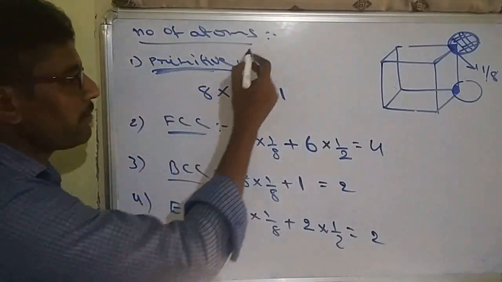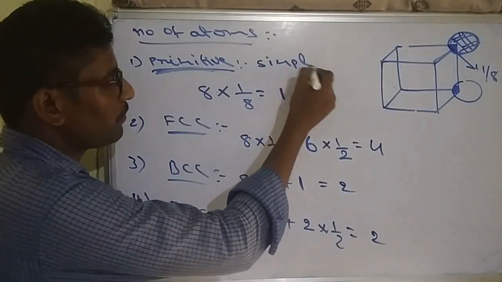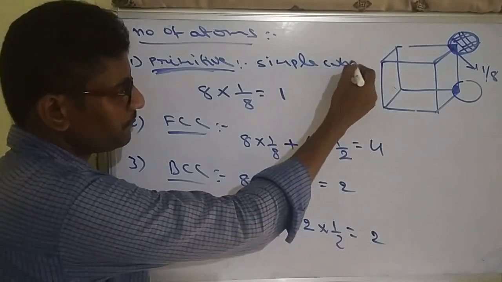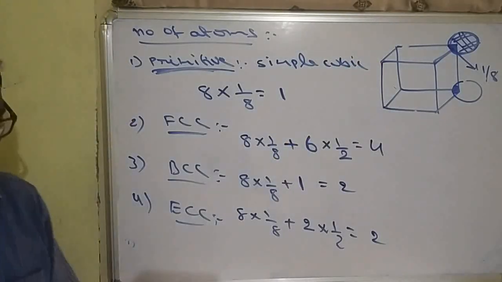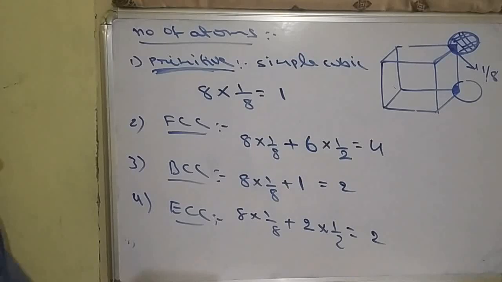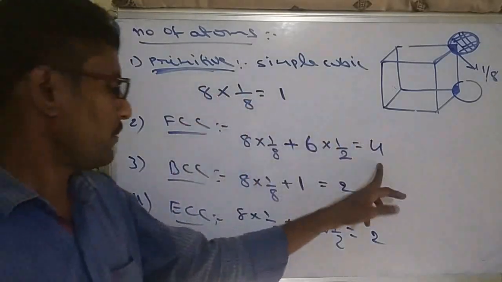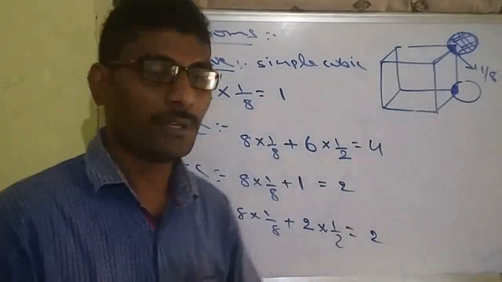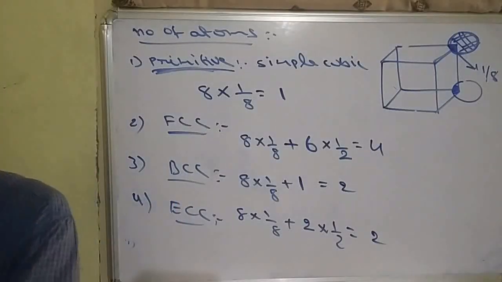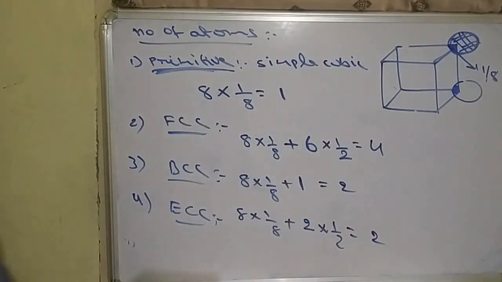Primitive is also sometimes called simple cubic. Both are the same. Primitive or simple cubic unit cell: simple cubic 1, FCC 4, BCC 2, end-centered 2. These are the number of particles inside the cube.